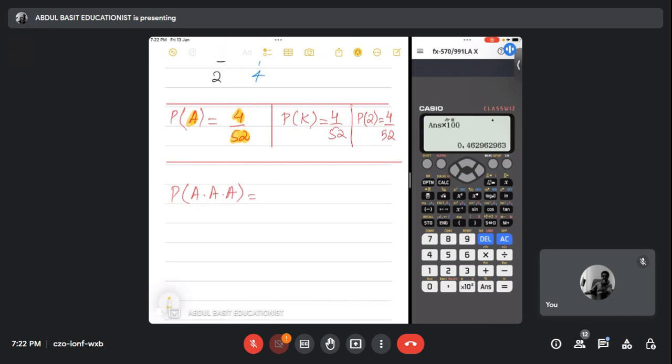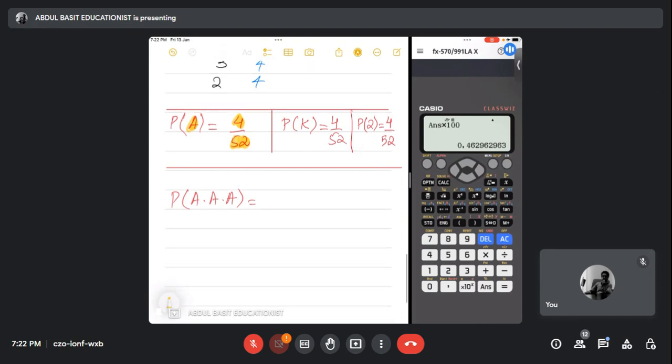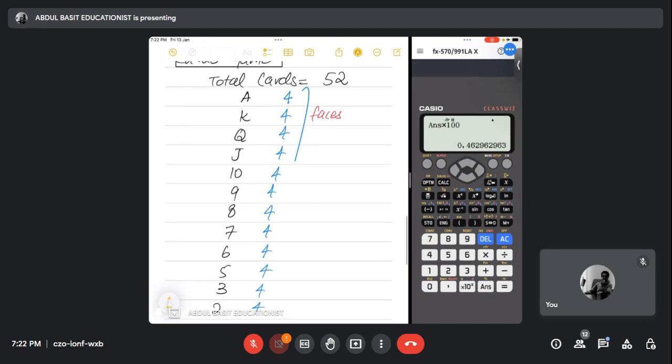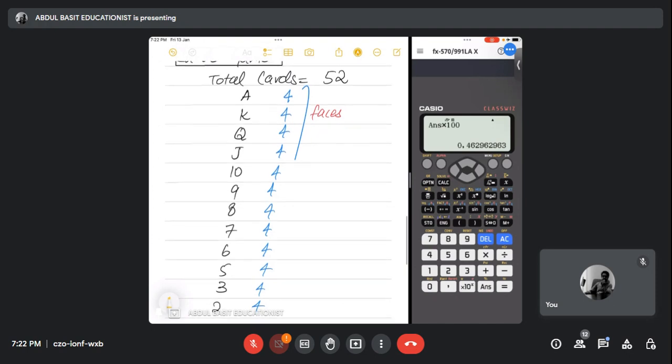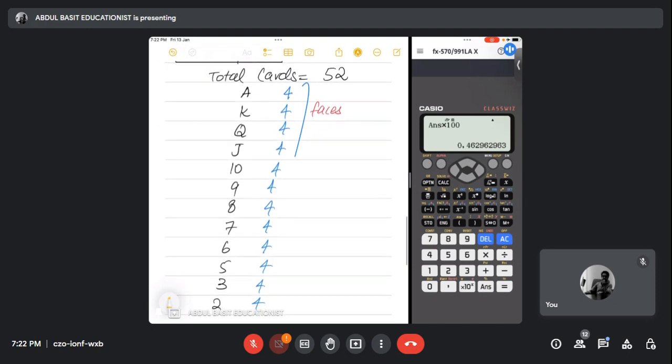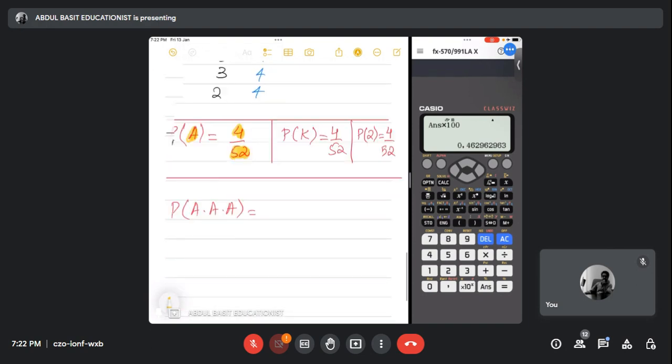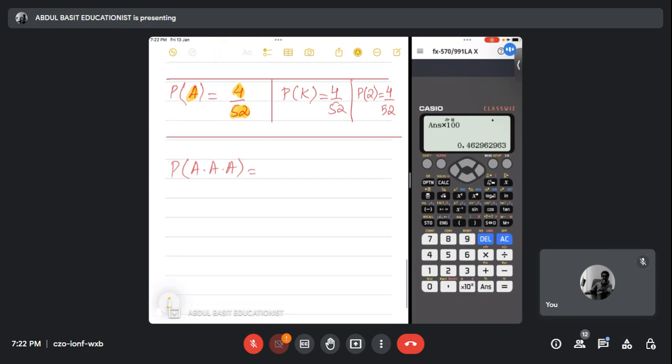We are discussing the cards game: there are 52 cards in total, and out of 52 cards, there are 4 A's. Agree? So the probability of picking an A card is 4 out of 52, because there are 4 A's out of 52 cards.